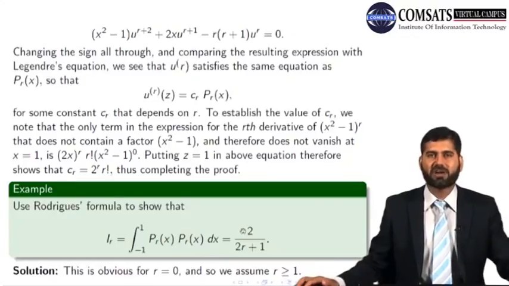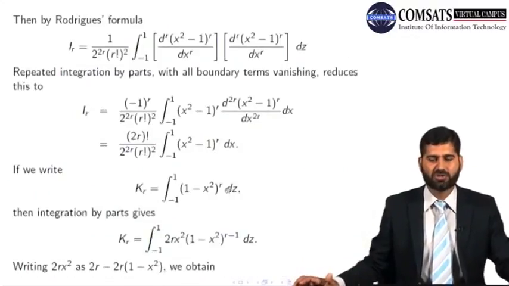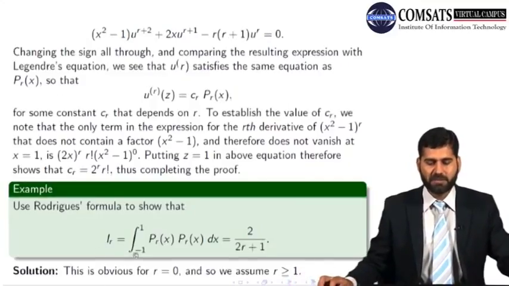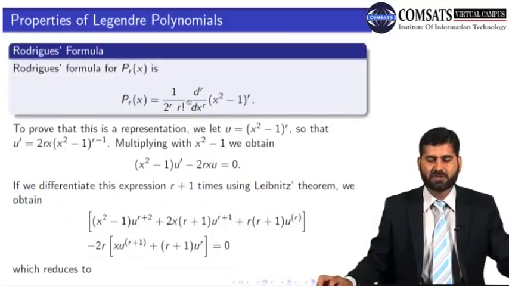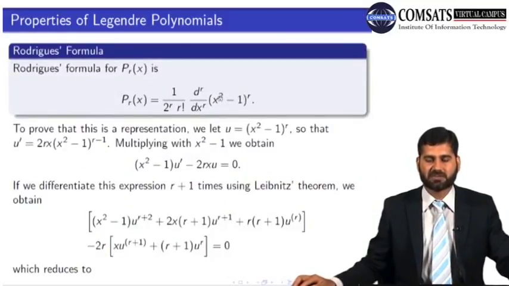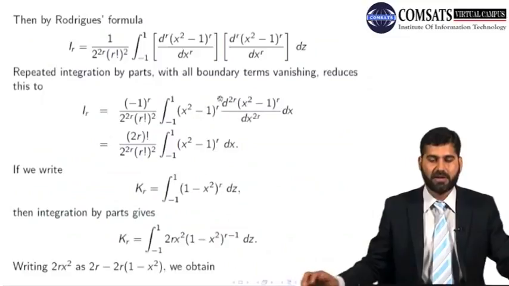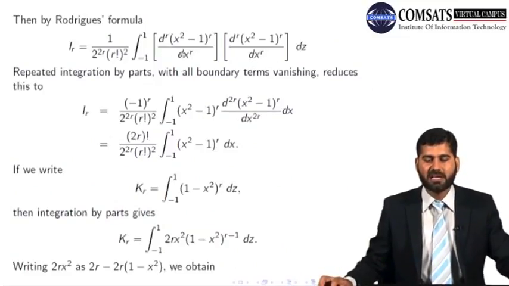Now we assume that for r greater than or equal to 1, it is also true. Then by the Rodrigues formula, what is P_r(x)? P_r(x) is this one. So I'm replacing P_r(x) by this expression. We replaced P_r(x) by this expression. And because there are 2 P_r(x), the constants are multiplied by themselves, so we got the square of 2 to the power r and r factorial. All right?